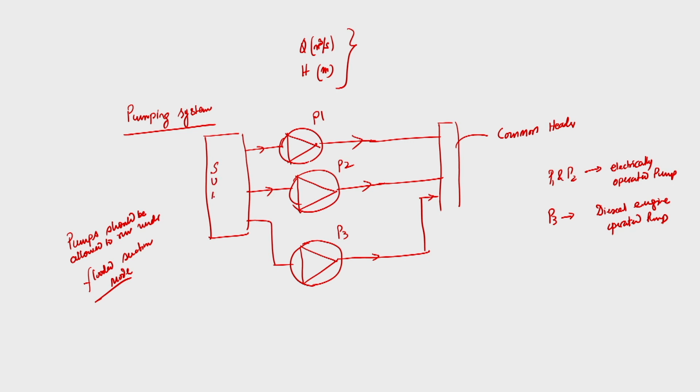So, this is the sump, from where we have connected these 3 pumps, and all of them are supplying water to a common header, and from the common header there will be a few branch lines from which water is distributed to different points. I would like to now discuss another important point that needs some analytical methodology. Let me discuss the problem.